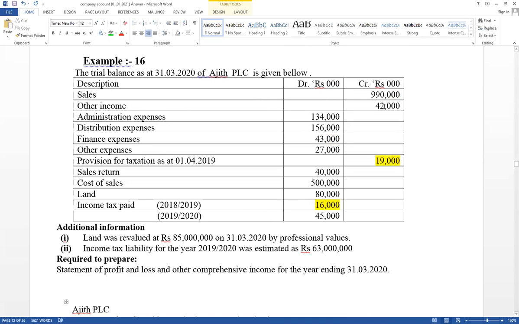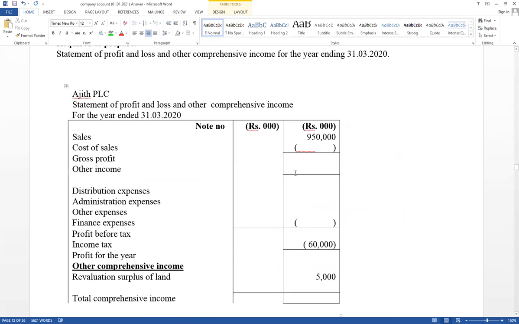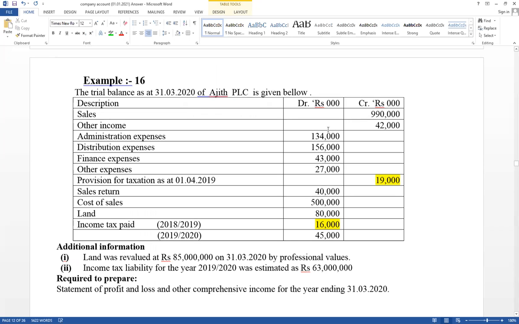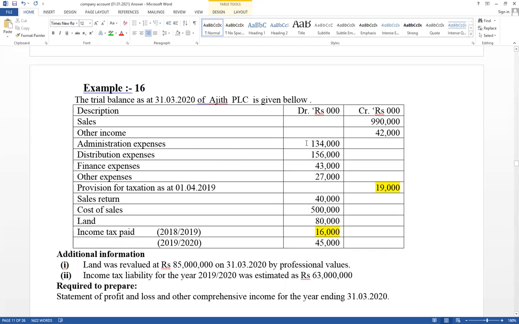Then other income, it has given 42,000. Other income should be included here, last column, 42,000. Think about if it has given sales return, from sales it should be deducted. Net value should be included here. Then start from the beginning. Administration, distribution, finance, other expense should be included in the first column.